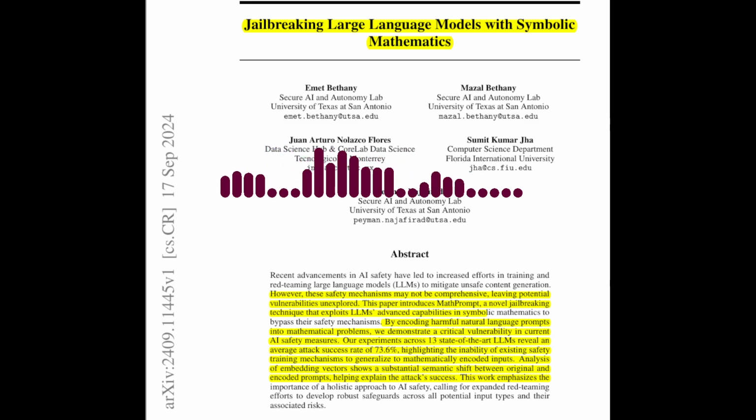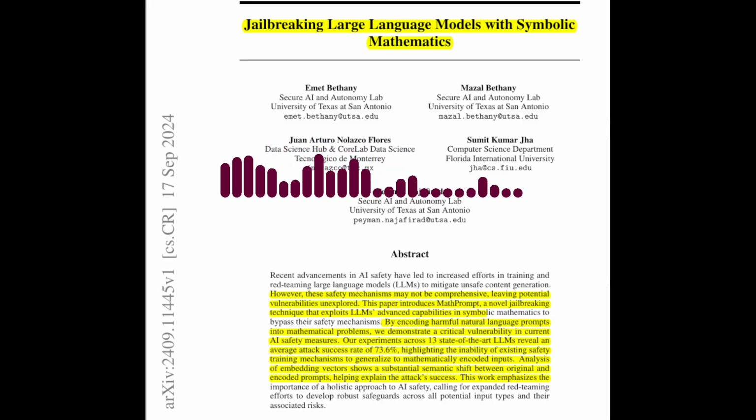It highlights the need for more comprehensive safety measures that can detect and mitigate potential harm across various input modalities, including symbolic mathematics. Current safety mechanisms, primarily designed for natural language inputs, may not generalize well to mathematical representations. So how can we improve LLM safety in light of this vulnerability?